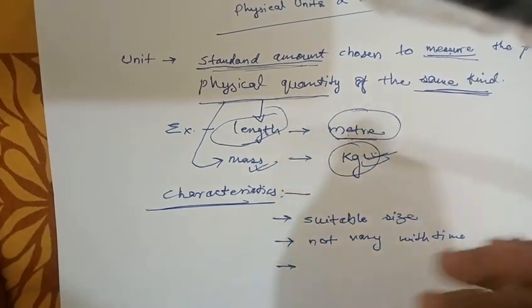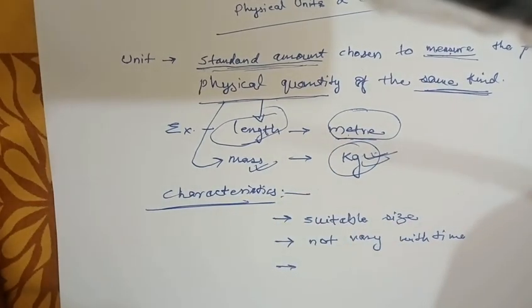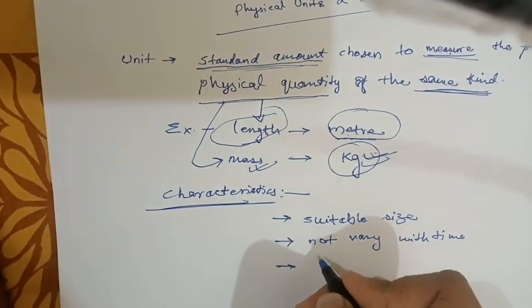It should not change its value in different pressure, different volume, or different temperature. If any of the external parameters changes, it should not change its value.